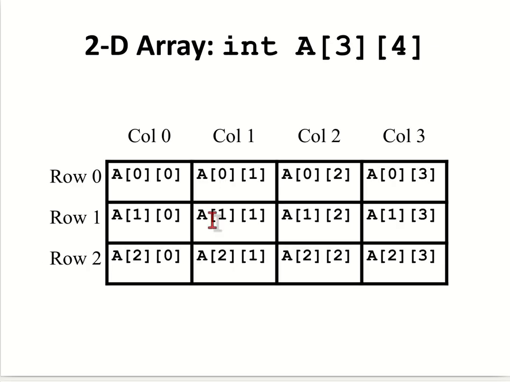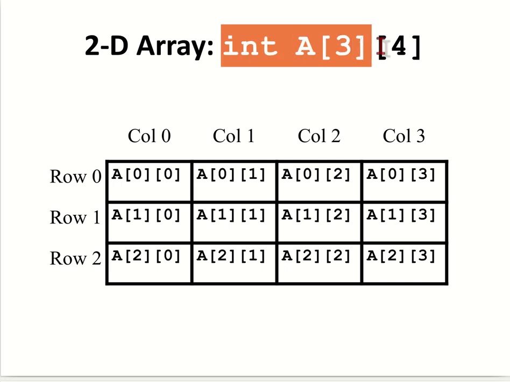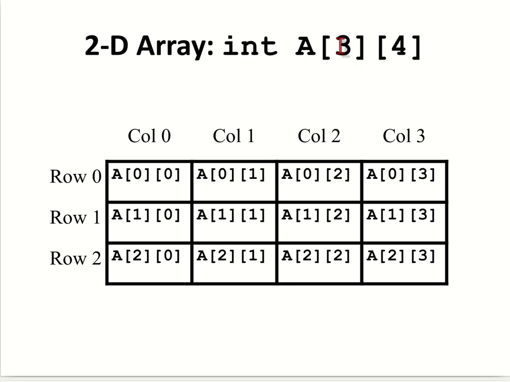Okay, the next thing is the two-dimensional array. In the previous cases, we have seen only one-dimensional arrays of 0, 1, 2, 3, like that, contiguous elements. But here we will see the two-dimensional array. If we mention int a[3][4], this will become a 3 by 4 matrix, with 3 rows and 4 columns. This is the number of rows and this is the number of columns.